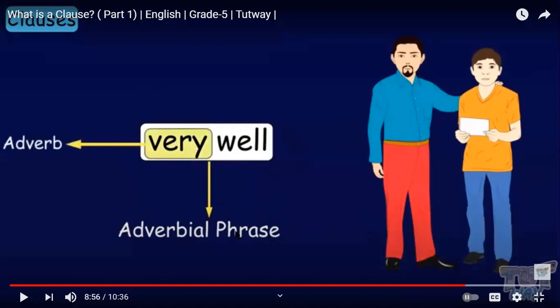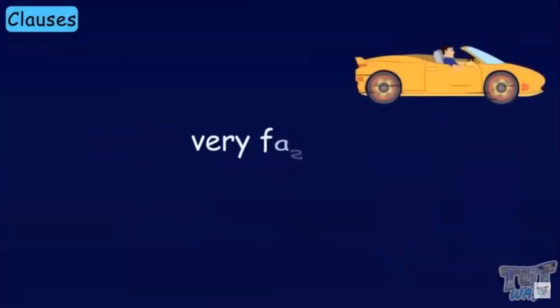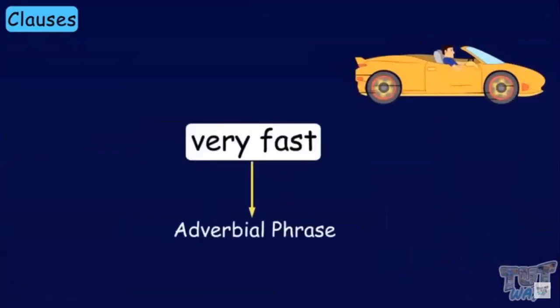Very well, very cold, very happy. Very is an adverb. So it's an adverbial phrase. Very fast, again an adverbial phrase.